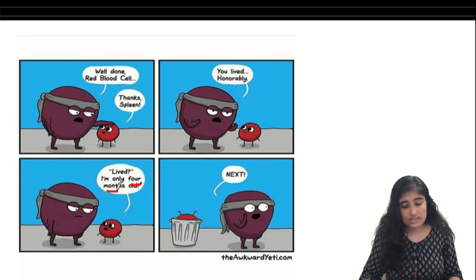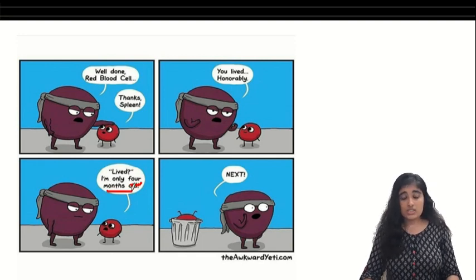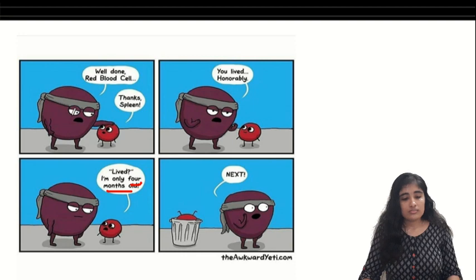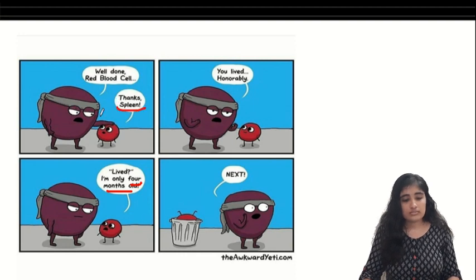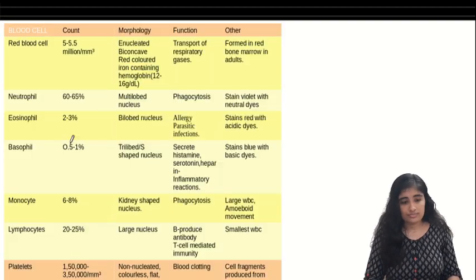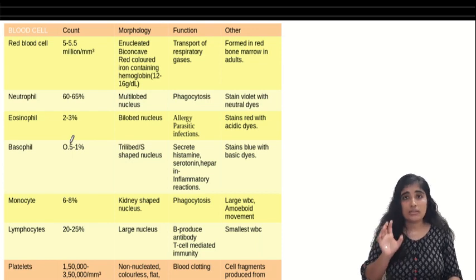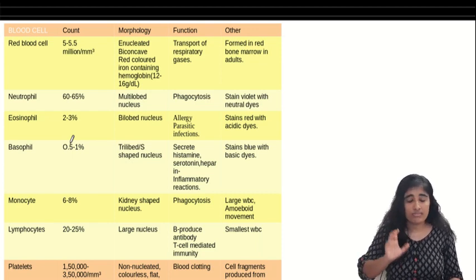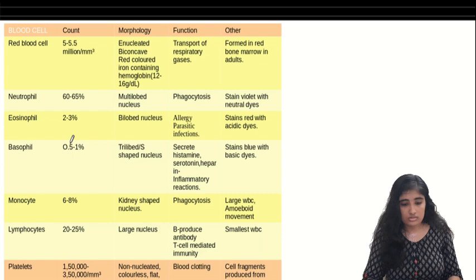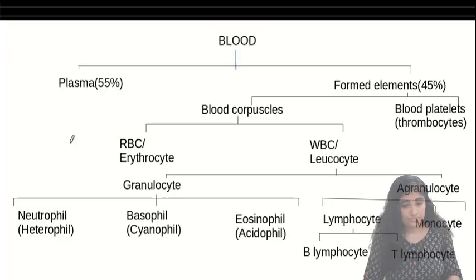Four months, that is 120 days, is the lifespan of RBC. We have talked about it. And the spleen is the graveyard of RBC. So this is just a table which summarizes pretty much about each cell what we have learned. You can go through this. You can pause the video and go through the table for a quick revision.